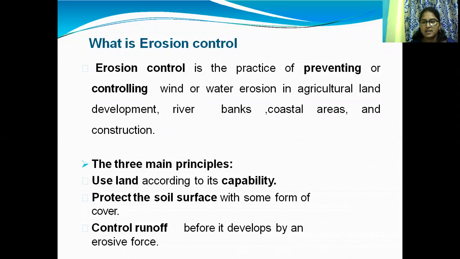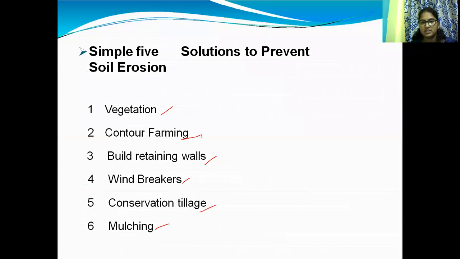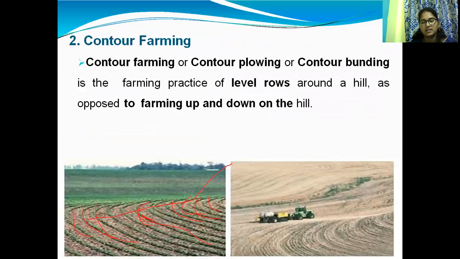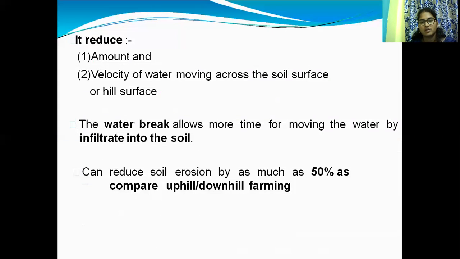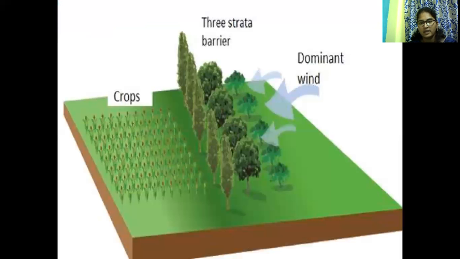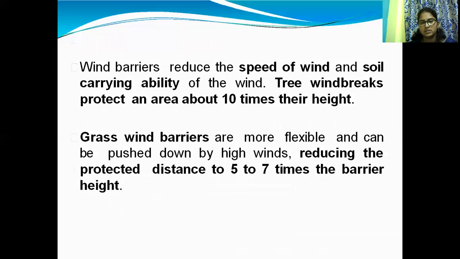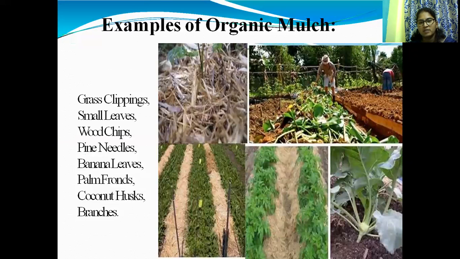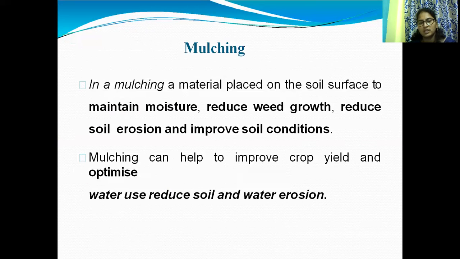In the previous class we already discussed erosion prevention methods, different types of erosion prevention methods: vegetation, contour farming, windbreakers, retaining walls. Now the topic is mulching, and tillage is also completed. In mulching, these are the mulching techniques, which reduce soil erosion and increase infiltration.